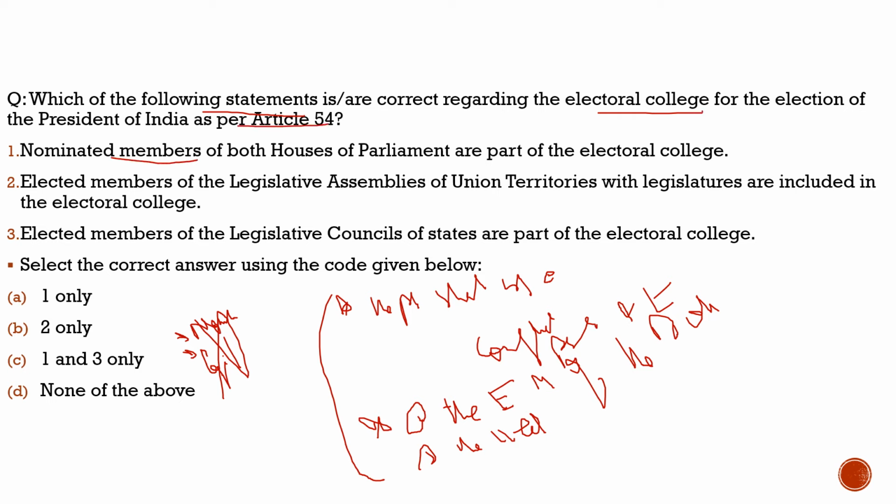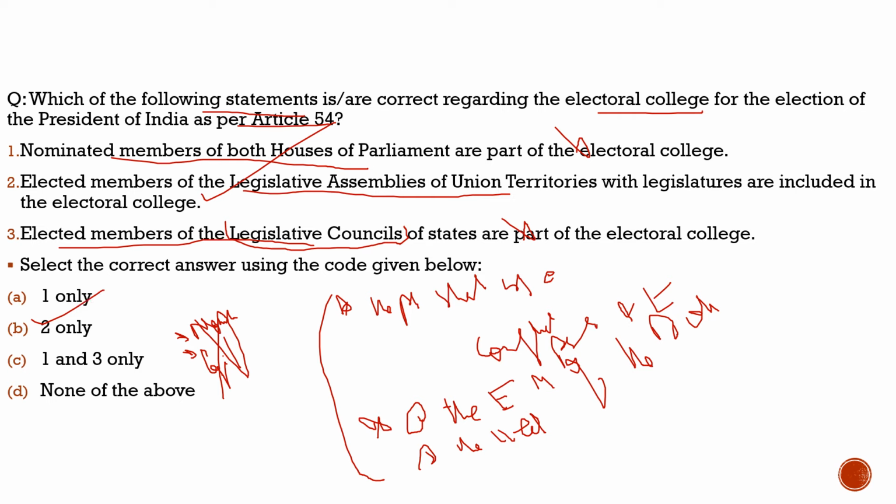First, nominated members of both houses of the Parliament are part of the electoral college. No, we discussed that. Second, elected members of the legislative assemblies of union territories with legislatures are included in the electoral college. 100% correct, Article 55. Third, elected members of the legislative councils of states are part of the electoral college. Here it is talking about the legislative councils. Sometimes you have the knowledge, but unfortunately you don't read the question clearly. We saw that the elected members of the legislative council are not part of the electoral college. So the correct statement is statement 2 only, that is option B.